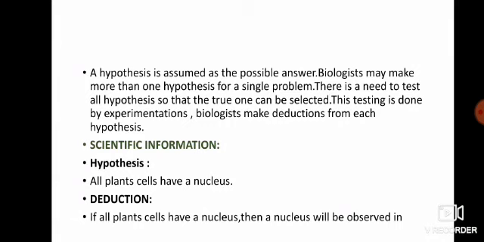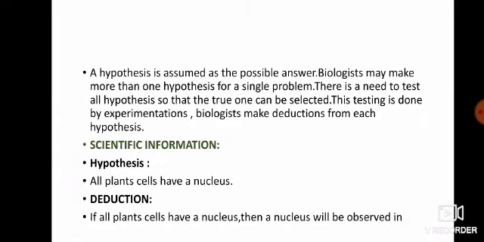Now a hypothesis assumes a possible answer. As I have told you, biologists make more than one hypothesis for a single problem. Now, scientific information about the hypothesis: if we say that all plant cells have a nucleus, what will be the deduction?